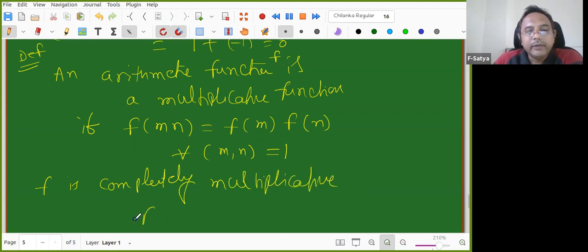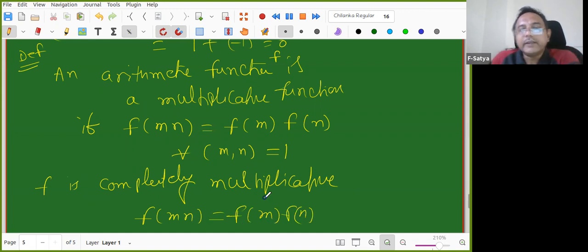Completely multiplicative: f of mn is equal to f of m into f of n. Now there are no restrictions. Then it is called completely multiplicative. Okay, f of mn equal to f of m into f of n is called completely multiplicative.